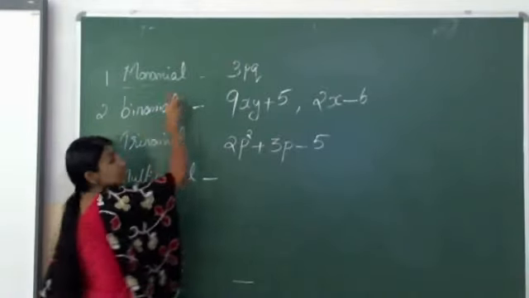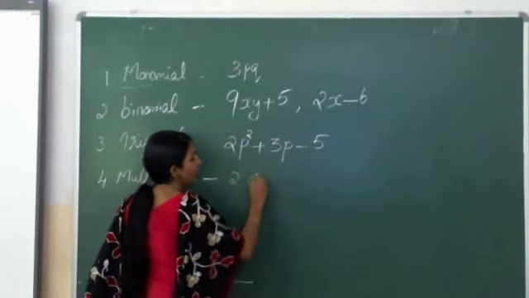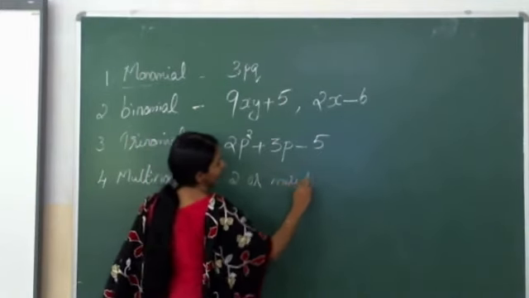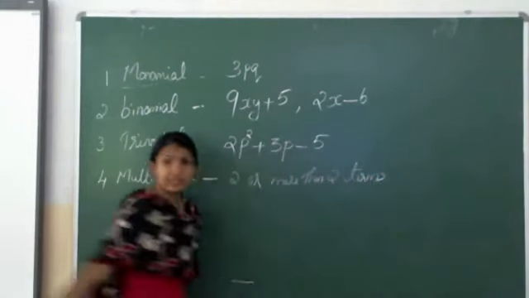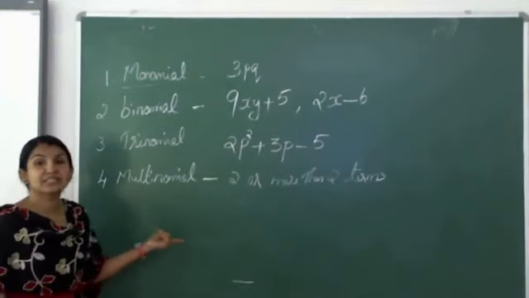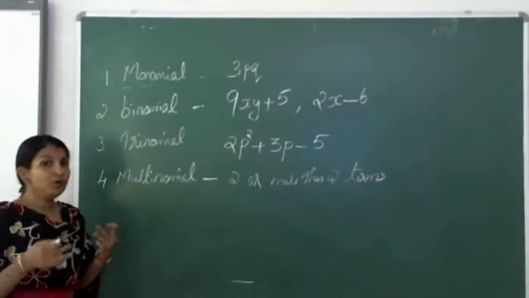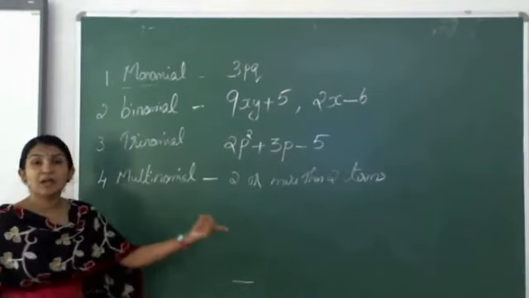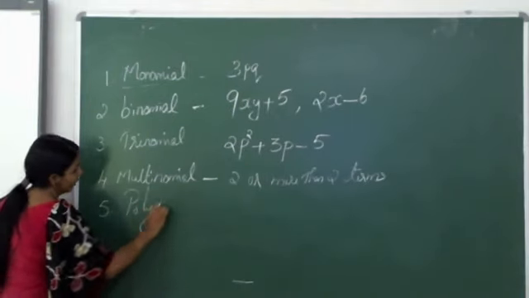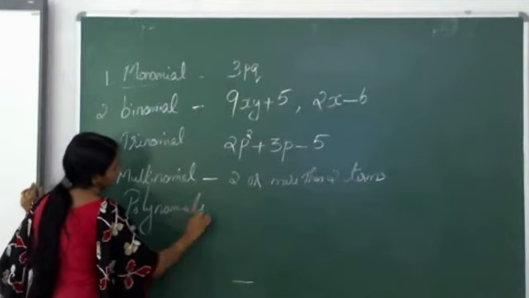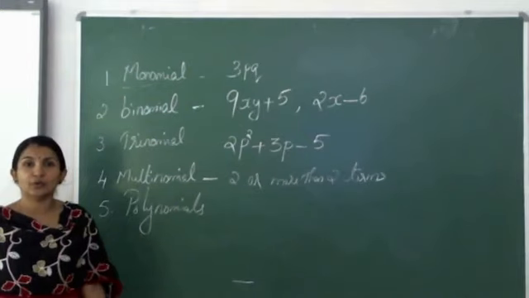It is not considering the monomial. The rest, means 2 or more than 2 terms, if it is having them, they are called multinomials. It may be 2, it may be 3, it may be 4, whatever it is, we can say it is a multinomial. One more is there, that is called polynomials. Polynomials means all these categories are included in that.